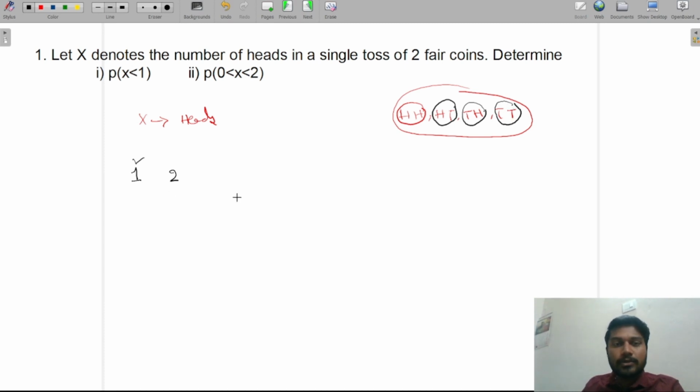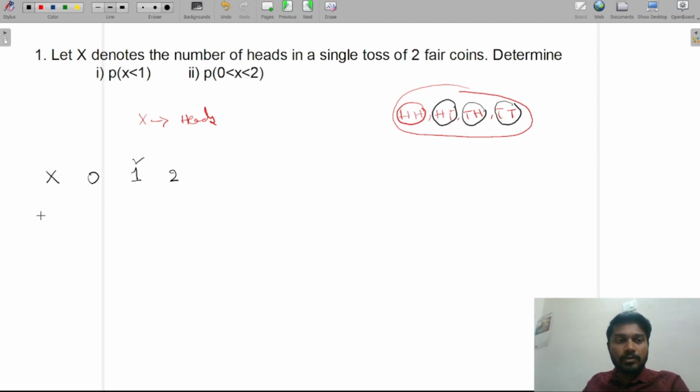No, so it is 0. These are called random variables. That's what I told you in the definition of random variable. X is a real valued function. It is not a variable. So these are the x values.